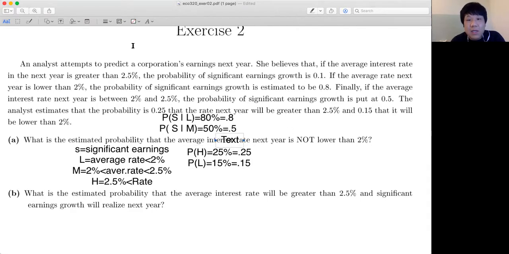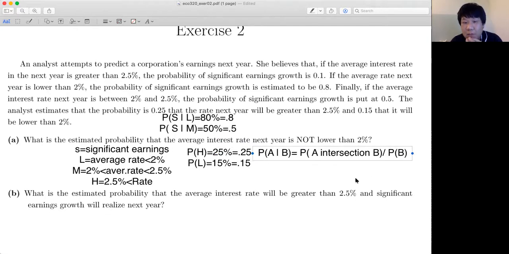given, okay, actually, let's go over the conditional probability. What we have learned is the probability of A given B was what? This is from the textbook. This is the probability of A intersection B over the probability of B, right? We went over this a lot during the lecture. So given this information, this is the formula.